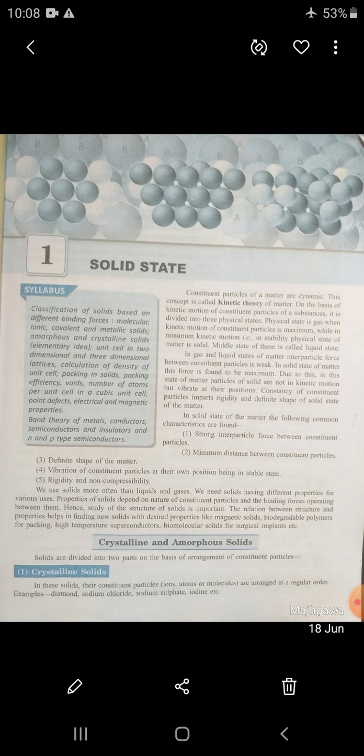So dear student, first question: what is a solid, and the characteristics and importance of solids, a short answer type question. Second, what are crystalline and amorphous solids, their characteristics and examples, with differences. After that, we are going to study the classification of solids based on the different binding forces.